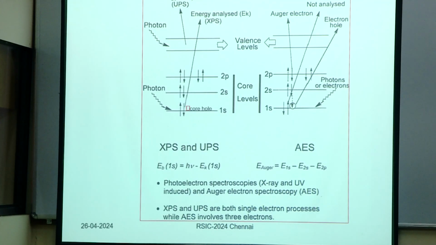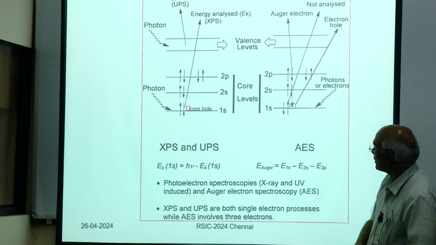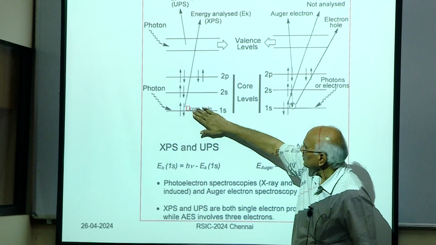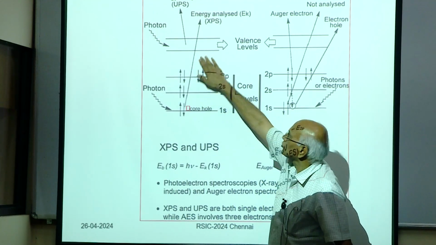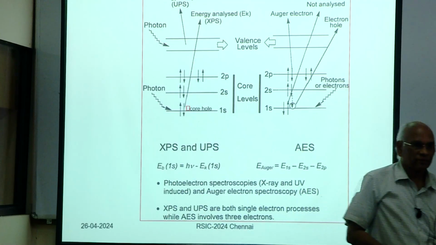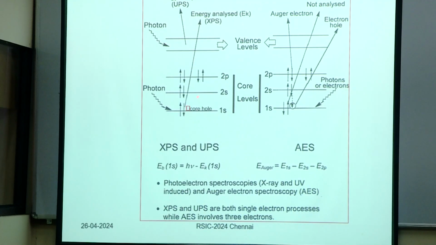look at this picture. It is the same thing I have drawn in a different way. Let us say you have 1s, 2s, 2p and so on; you have these energy levels. As you keep going up, if it is a solid, when atoms come together, the valence electrons start forming a band.